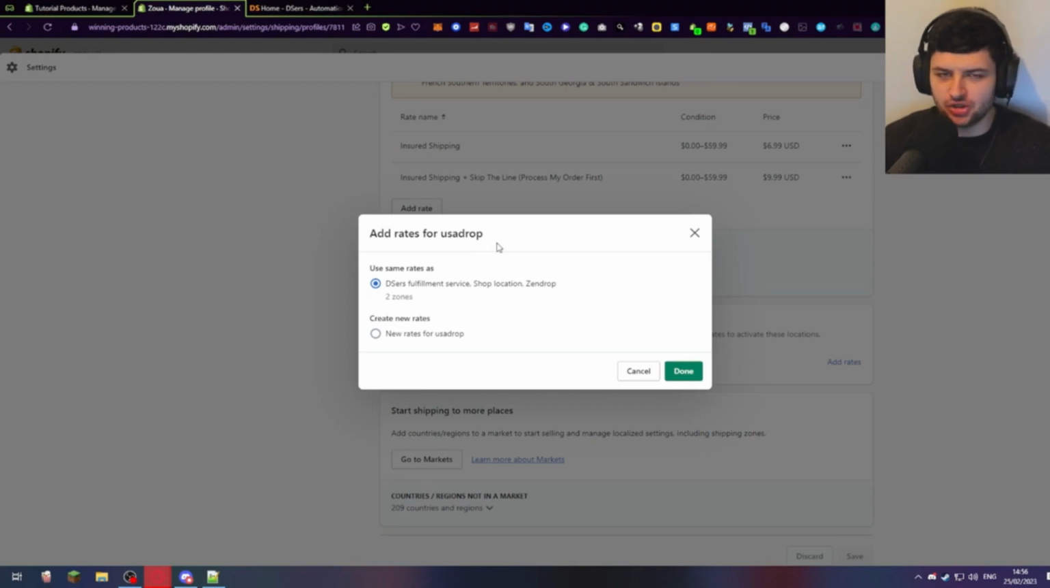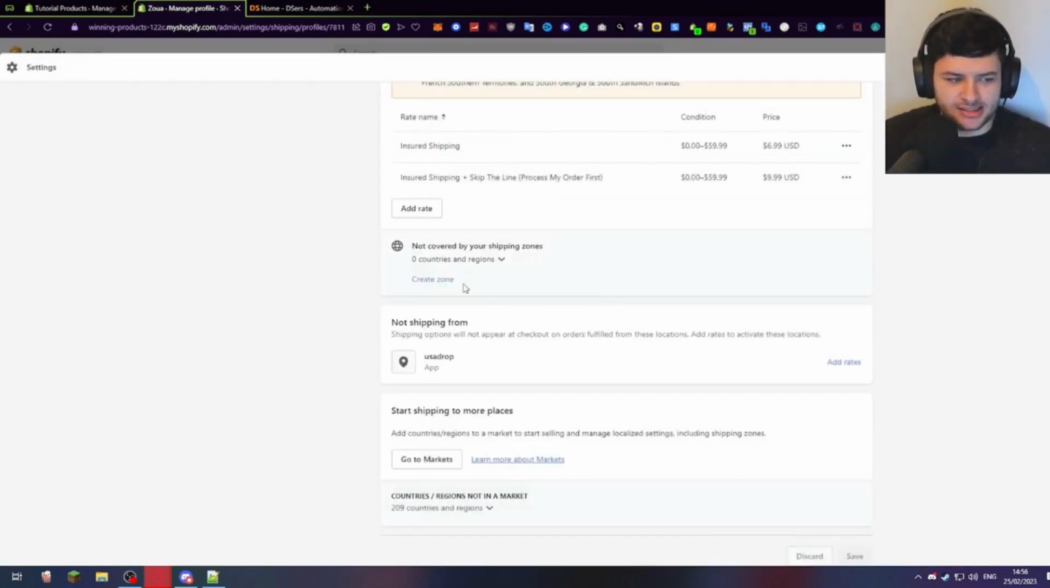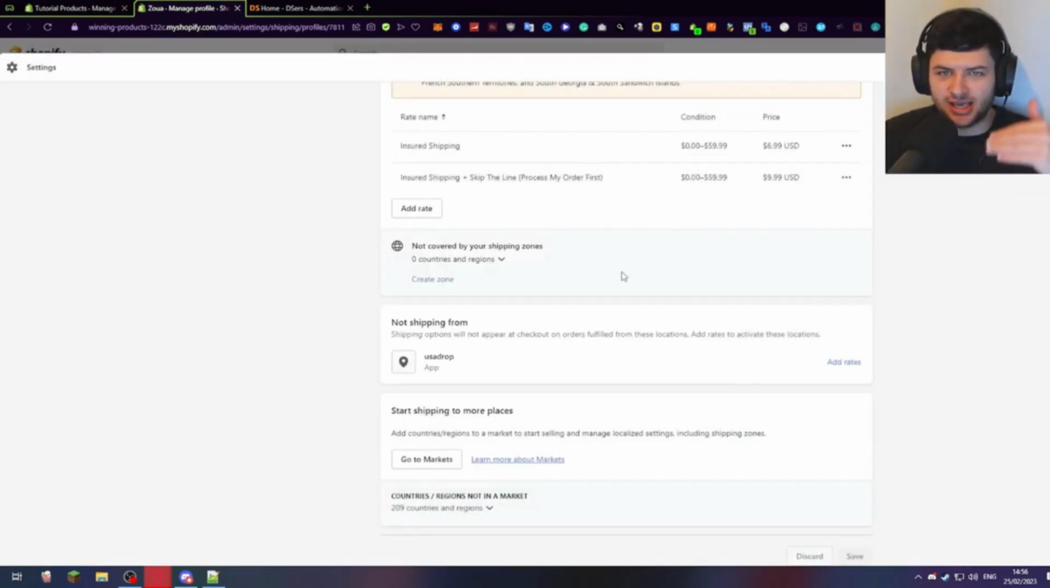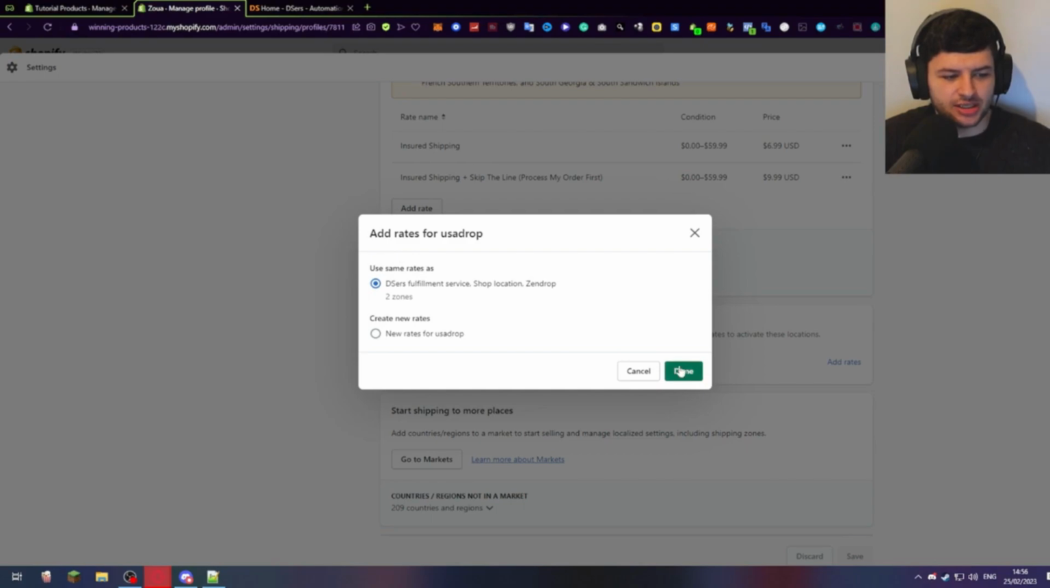And usually you could do this for DSs as well, which is what I'm currently using. Whatever your shipping app is, you need to do this process. So if it was DSs, it would say DSs down here, not shipping from DSs. You press add rates and you select this use same rates as, and by default it would say use the same rates as, and then it would say default or standard shipping or whatever zone you just set up in the previous part of this video, and then you would just click on done.